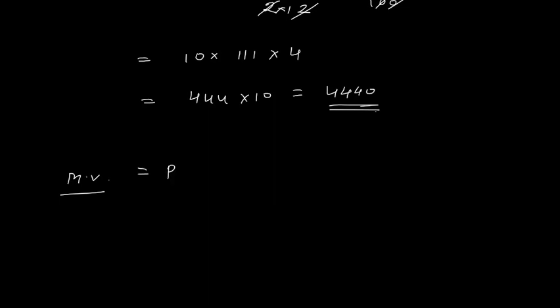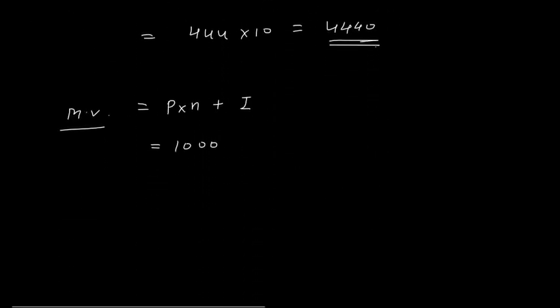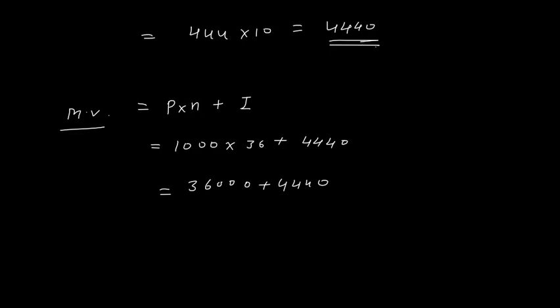And maturity value is equal to P into N plus I. So that is 1000 rupees are invested every month, and this is invested for 36 months, plus interest earned is 4440. So this becomes 36,000 plus 4440. So 36,000 plus 4,000 is 40,440. This is the total maturity value. Total maturity value is rupees.